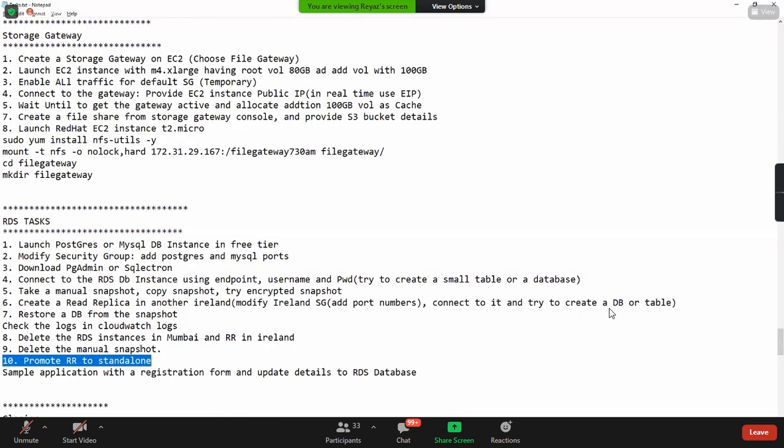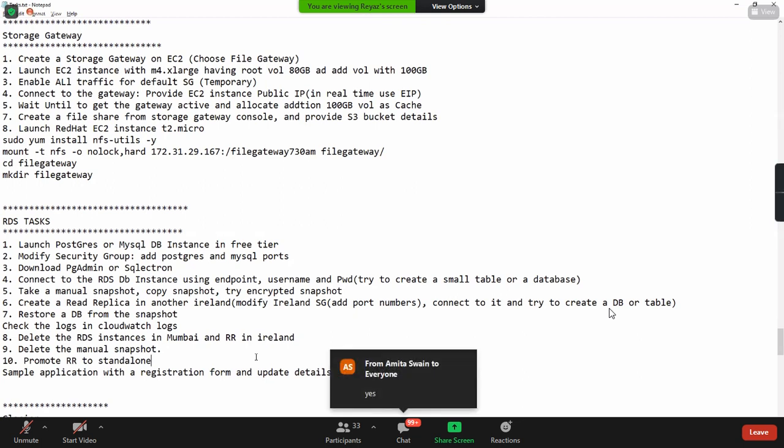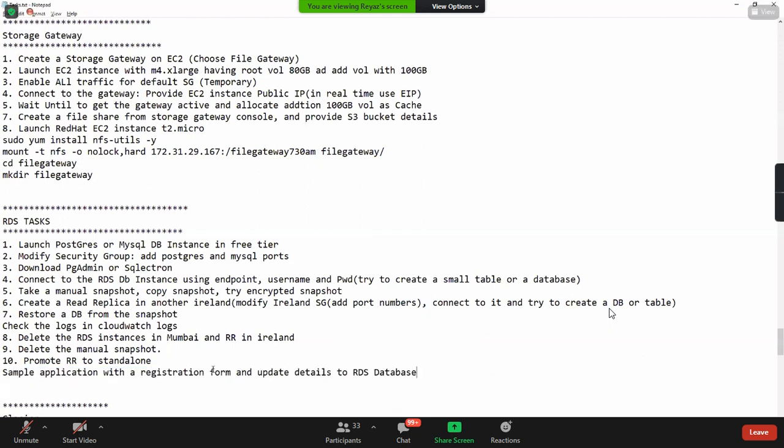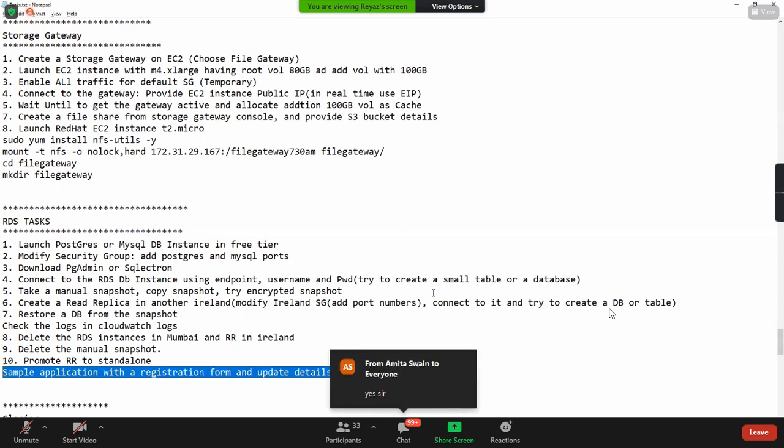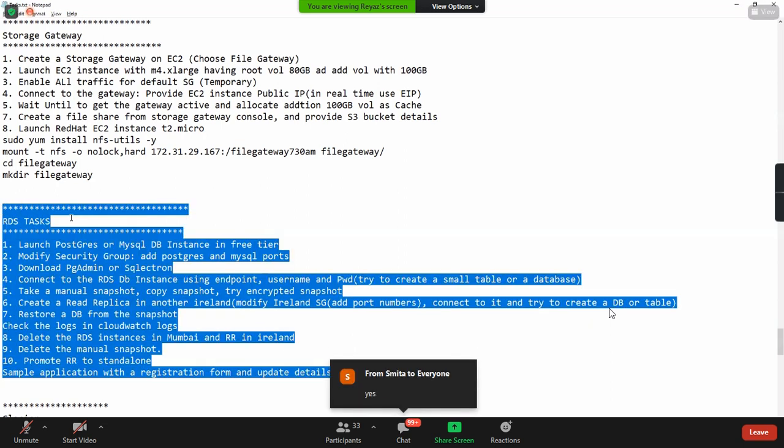And then guys, those who are developers, those who are really interested more, can you set up a small sample application with some registration form in your EC2 instance? Developers, it's very easy for you. Create a small application that can be in Java, .NET, anywhere. You put it and you have the connection string and try to create a table in the RDS database and then try to update the details there. Will you do this? Those who want to know how to connect from the application, they will get to know that using this. So please do this task.